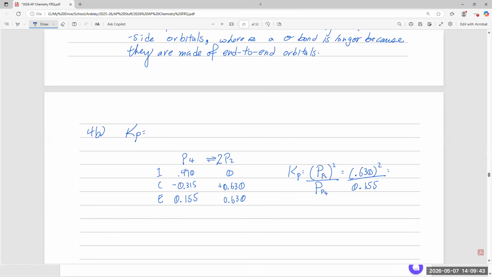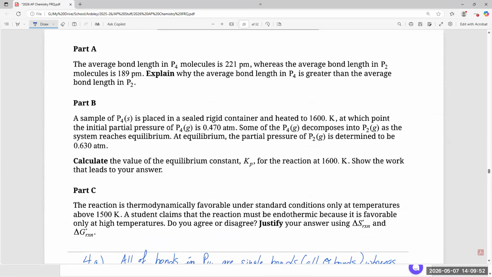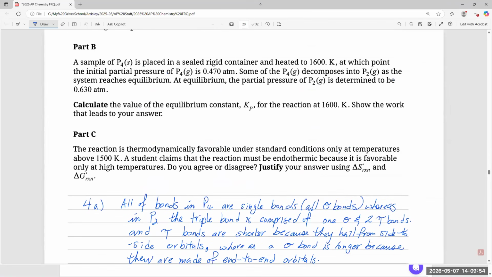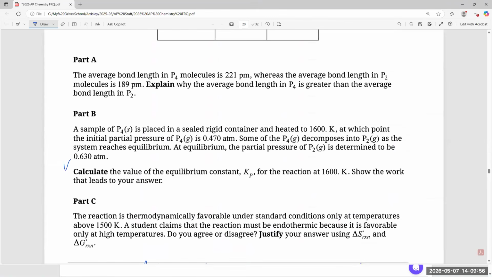Kp is equal to 2.56. Right, then there's my work. Let's go. That's done.